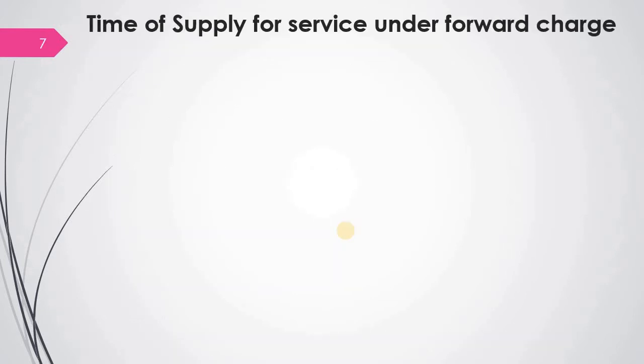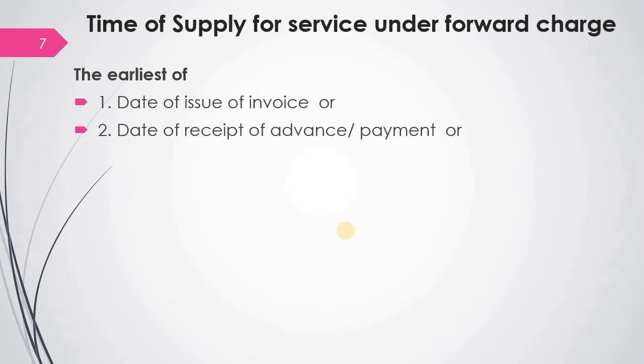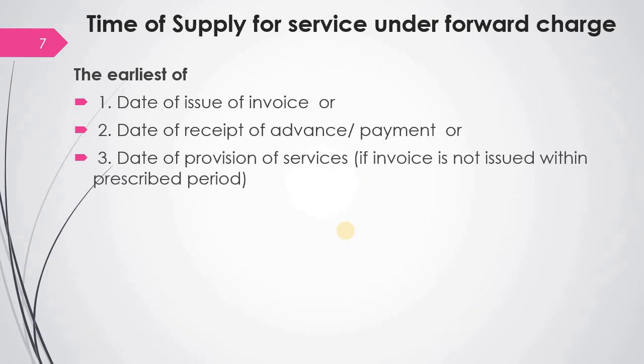Now let us discuss time of supply for services under forward charge, that is, normal supply. The time of supply for services under normal supply is the earliest of the 3 dates. The first one is the date of issue of invoice, that is, the date on which you issue the invoice. Then the date of receipt of advance or payment, or the date of provision of services. The date of provision of services applies only if the invoice is not issued within the prescribed period of time.